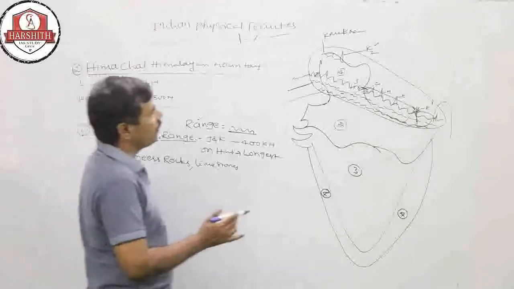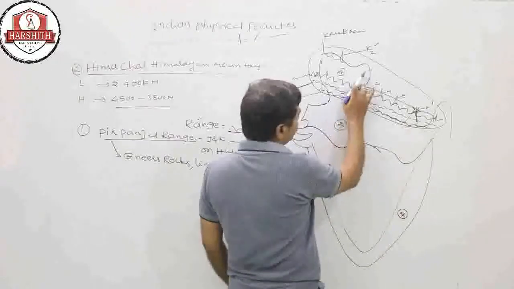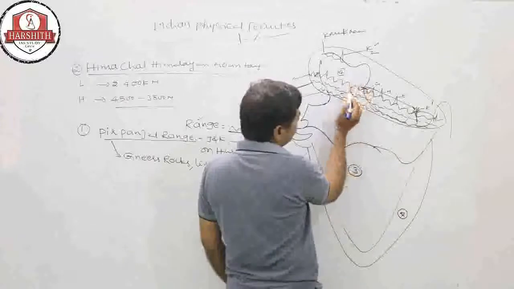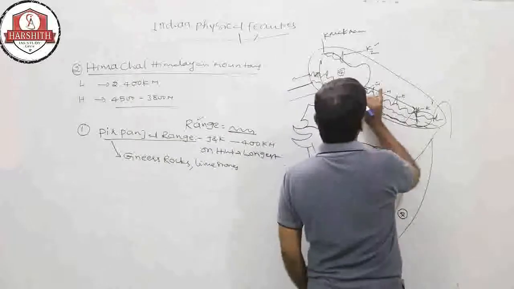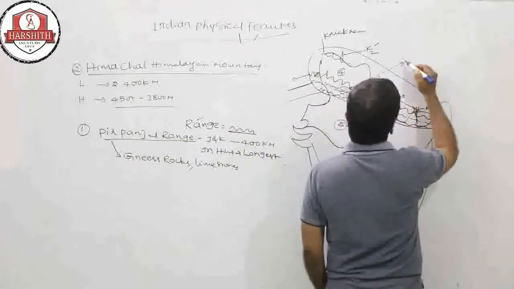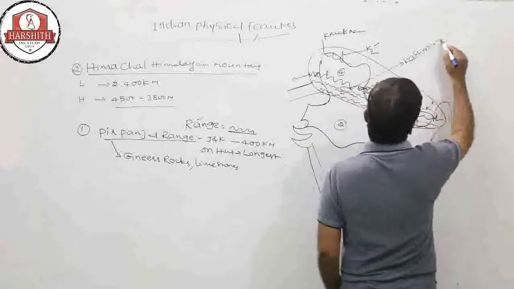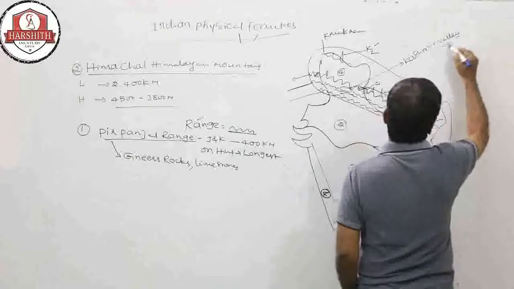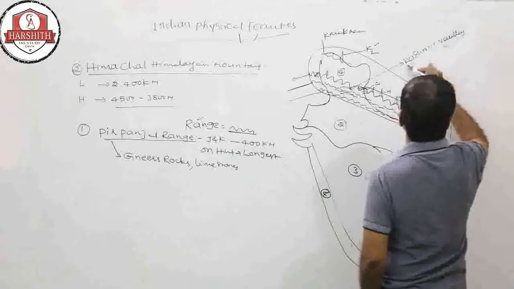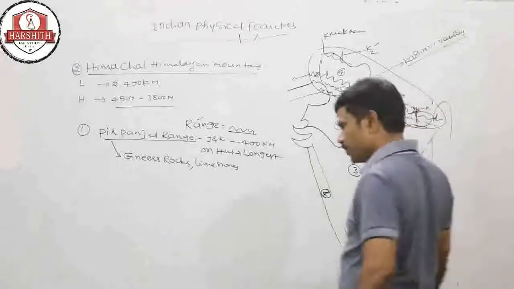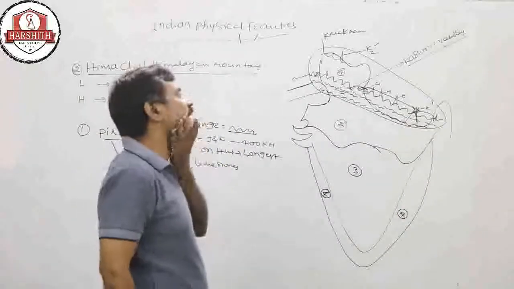In between Pir Panjal and Himadri, there is a valley. The name of this valley is the Kashmir Valley. The Kashmir Valley is the deepest valley in India.